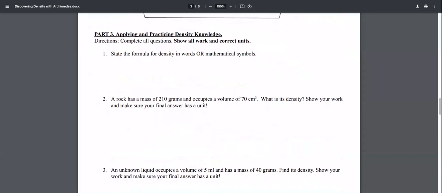For part 3, applying and practicing your knowledge of density. Complete all the questions. Please make sure you're showing all your work and using the correct units. Question 1. State the formula for density in words or mathematical symbols. Question 2. A rock has a mass of 210 grams and occupies a volume of 70 cubic centimeters. What is its density? Show your work and make sure your final answer has a unit.